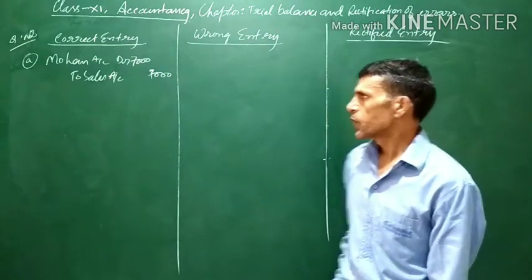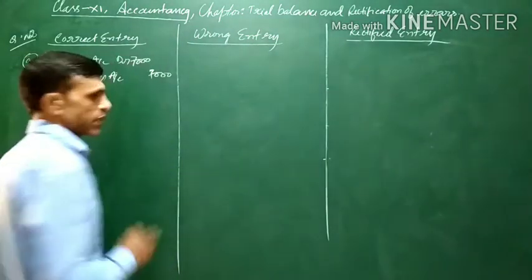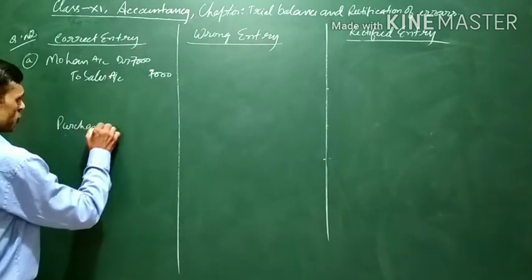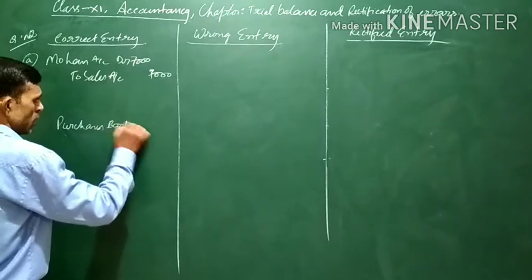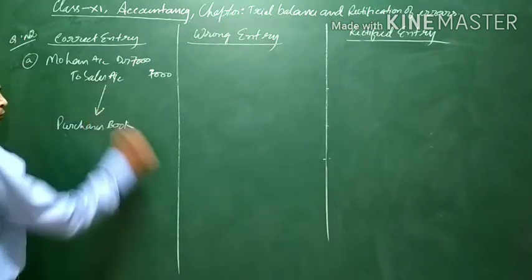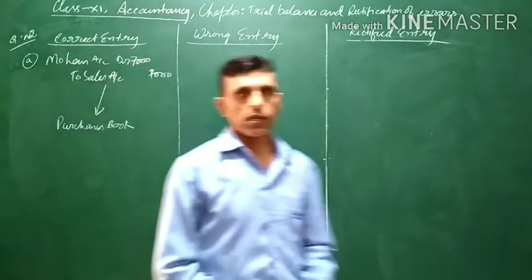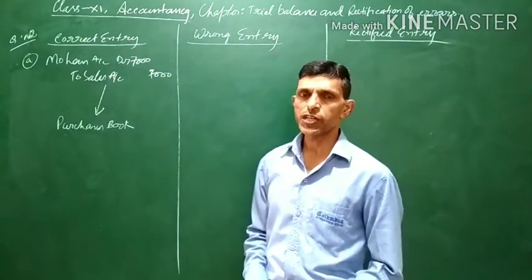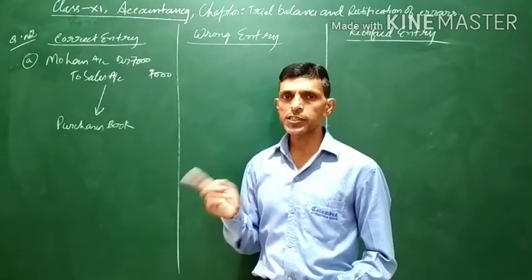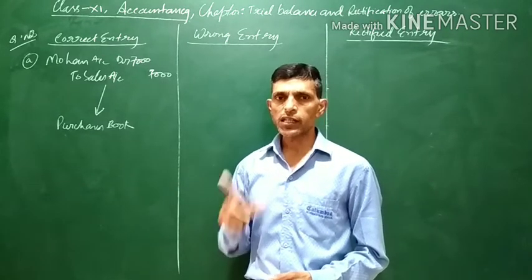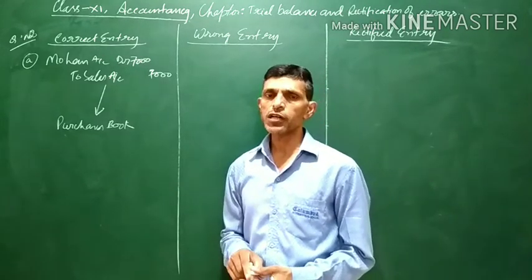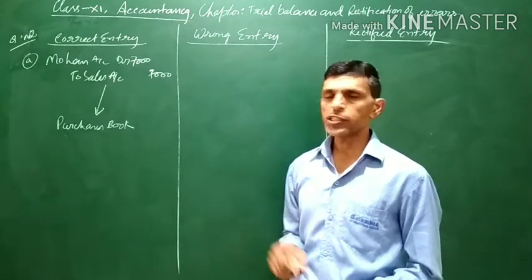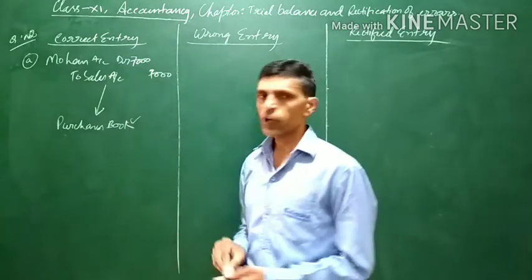Now as we know, when credit sales are made, these are recorded in the purchases book. Credit sales are recorded in the purchase book, and cash purchases are recorded in the cash book. Cash purchase is recorded in the cash book, and credit purchase is recorded in the purchase book.